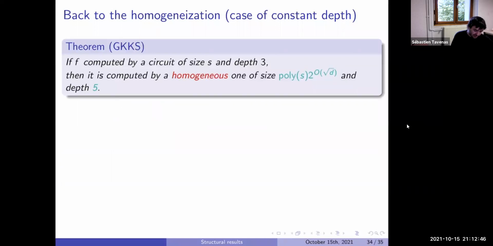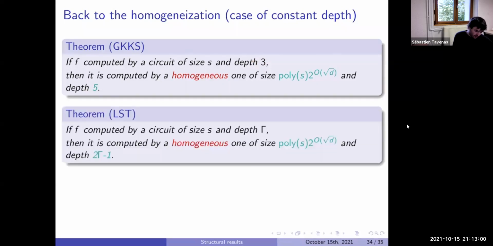Already in the joint work of Gupta, Kamath, Kayal and Saptharishi, they showed that if we have a circuit of depth 3, we can compute it by a depth 5 circuit which is homogeneous, with a blow-up of 2 to the square root of D. And in fact, we showed that this can be generalized to larger constant depths. If a polynomial is computed by a depth gamma circuit, you can homogenize it. The depth will increase a bit, but not too much. And the size will increase more, but sub-exponentially.